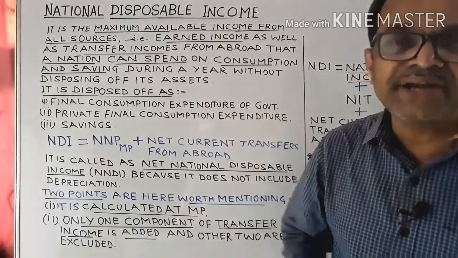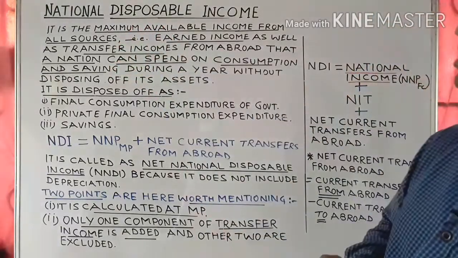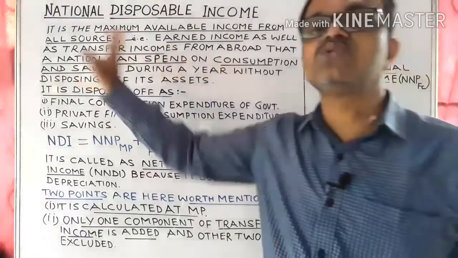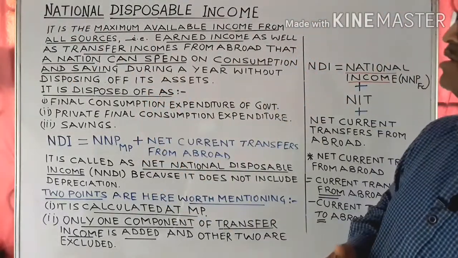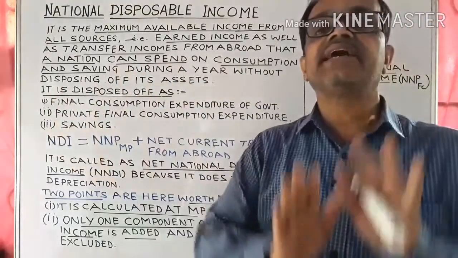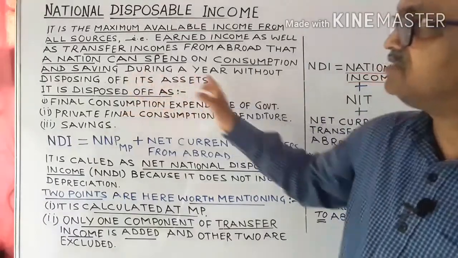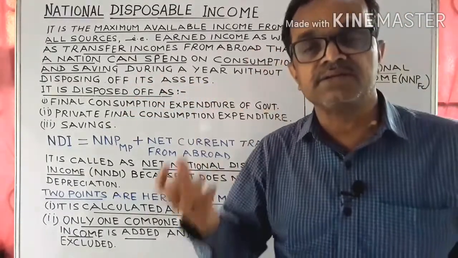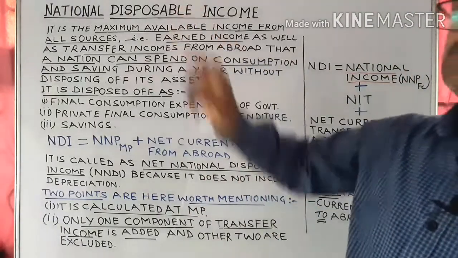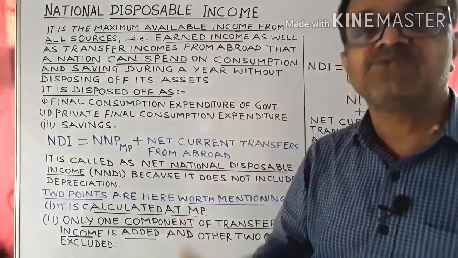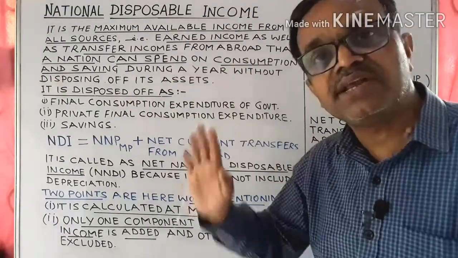How can we define it? It is defined as the maximum possible income from all the sources, that is earned income as well as transfer incomes, that a nation can spend on consumption expenditure and savings during a year without disposing of its assets. All that income that is at the disposal of any economy is called national disposable income.